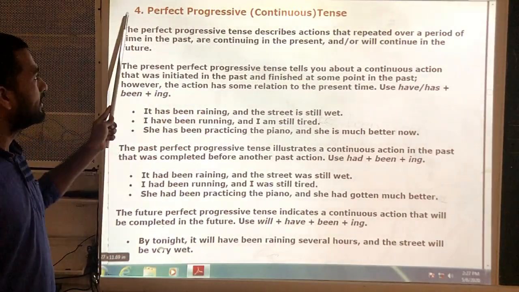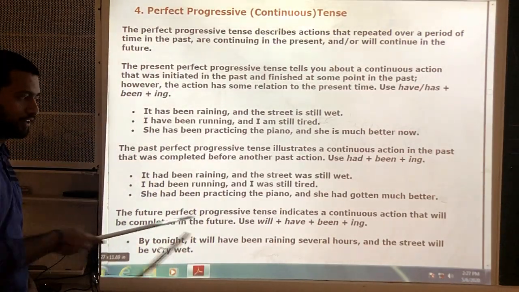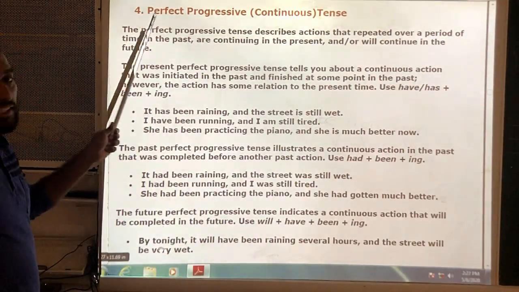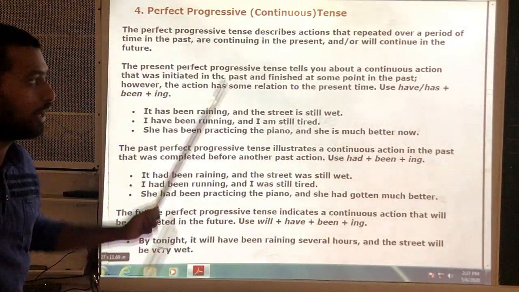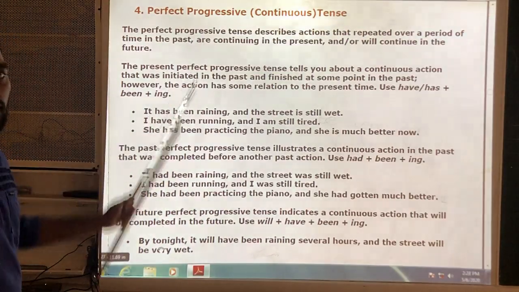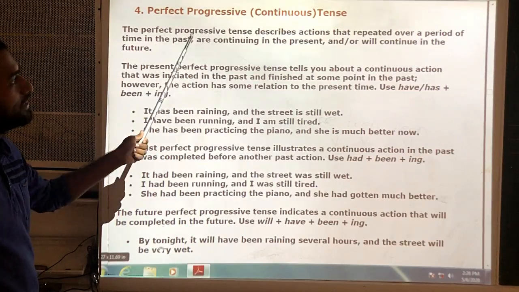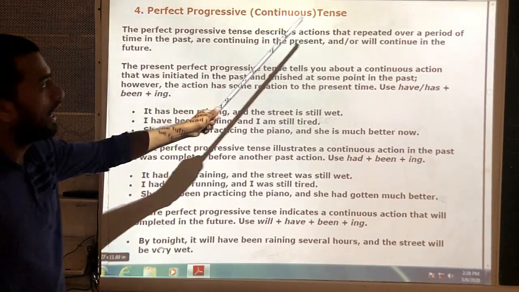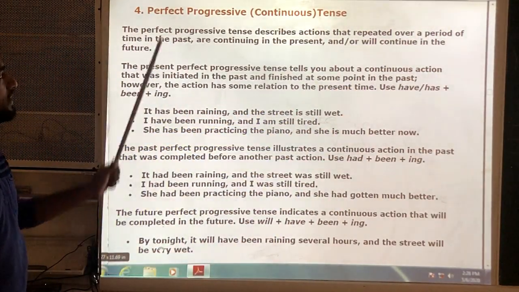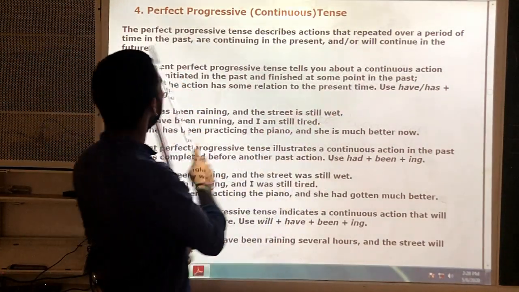Perfect continuous tense. In this perfect, there are 3 types: present perfect, past perfect, and future perfect continuous tenses. Okay. Now, how these types of tenses are used, means in what situations these sentences are used, let us see them. The perfect progressive or the perfect continuous tense describes actions that started over a period of time in the past, are continuing in the present and will continue in the future.